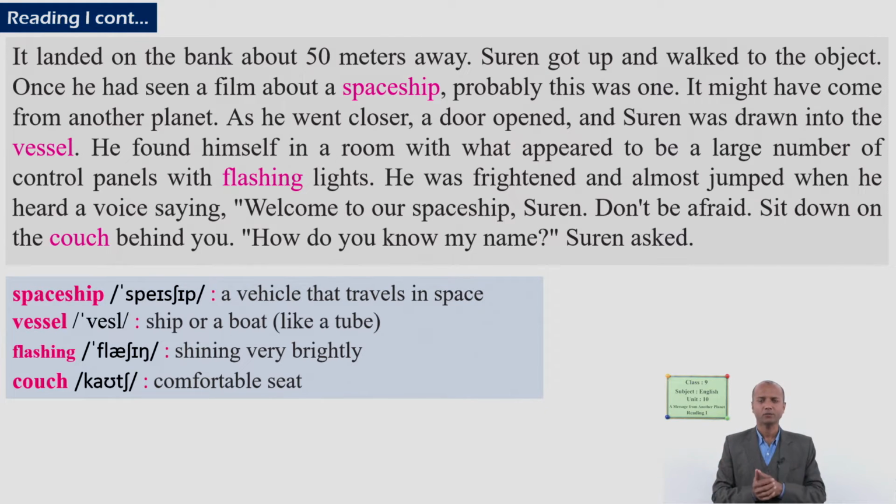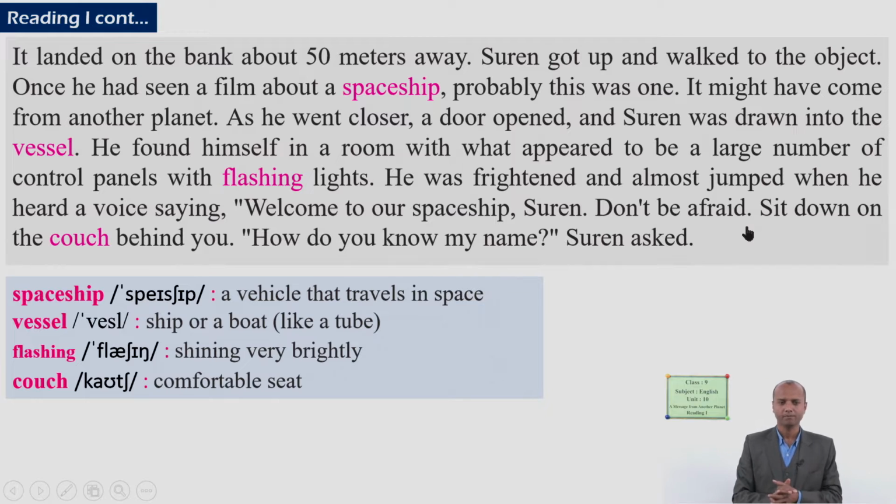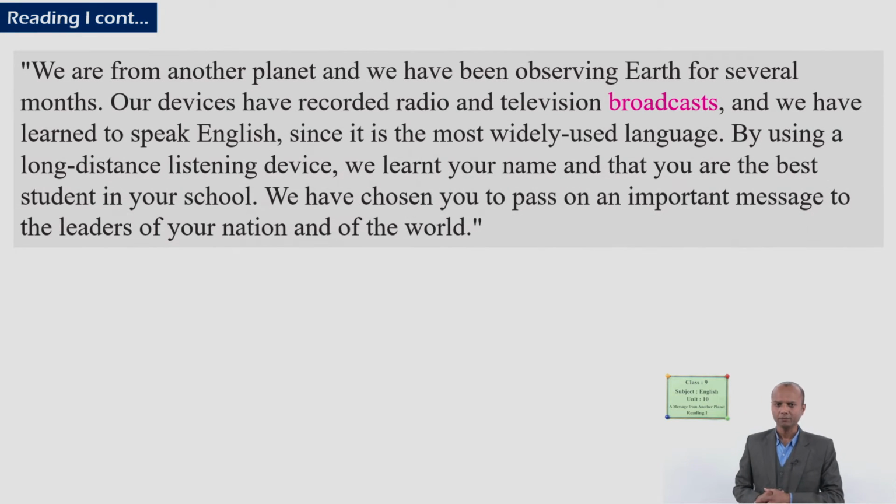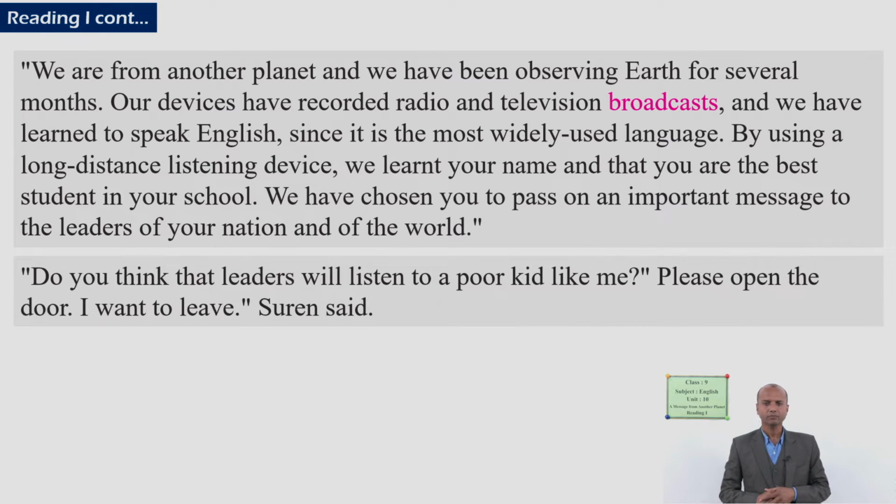And he got frightened with that. Okay, suddenly he was pulled in. That's why he got frightened. But he heard a voice there. It said, "Welcome to our spaceship, Suren, and don't be afraid as well, and sit down there." Okay, and again he asks, "How did you know my name?" Okay, in this way he asks the question there. He got surprised. Next paragraph, there are two.